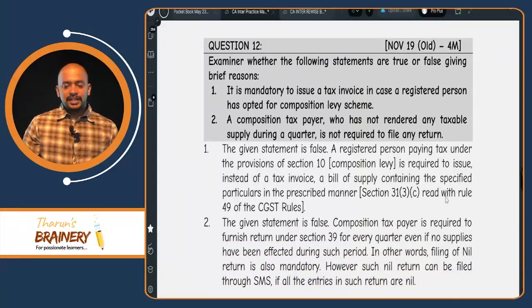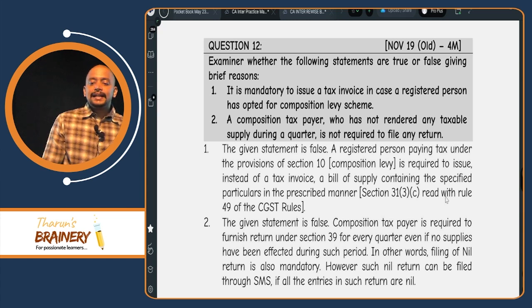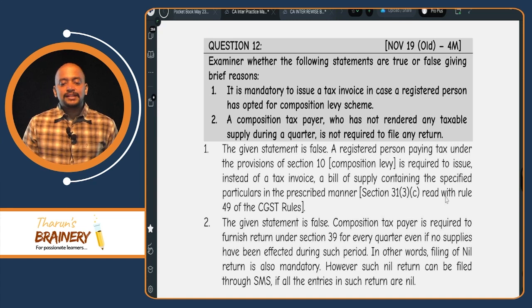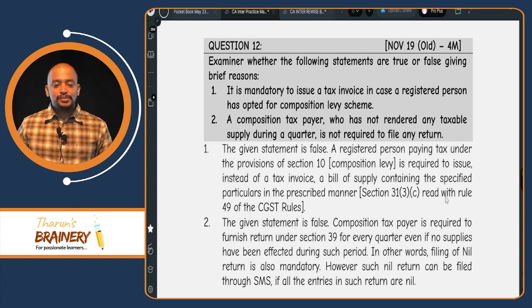Then examine whether the following statements are true or false, giving brief reasons. It is mandatory to issue a tax invoice in case a registered person has opted for composition scheme. True or false? Why? What is the name of the document? Bill of supply.